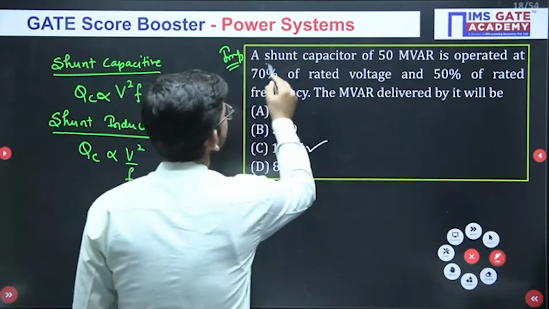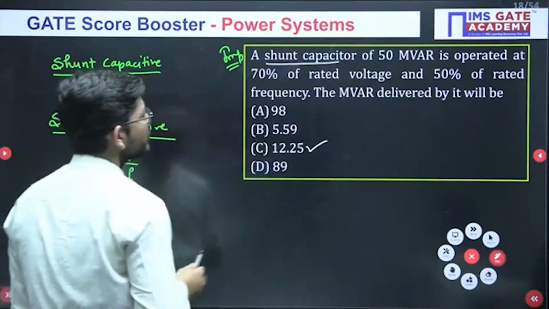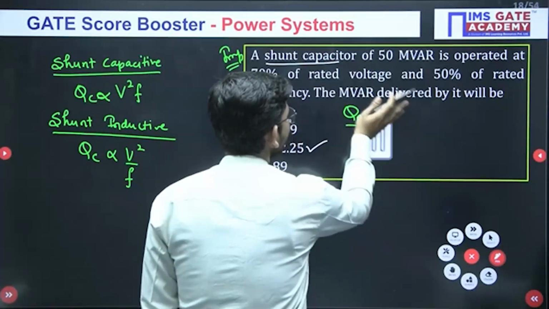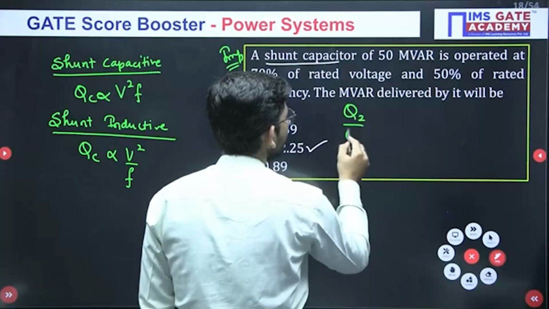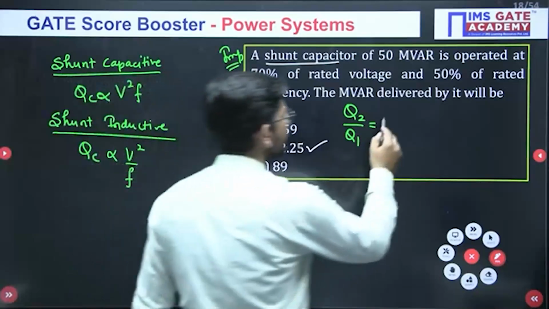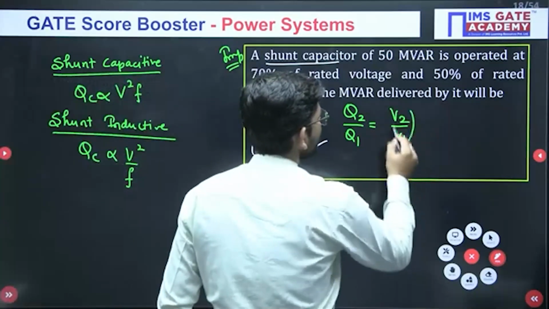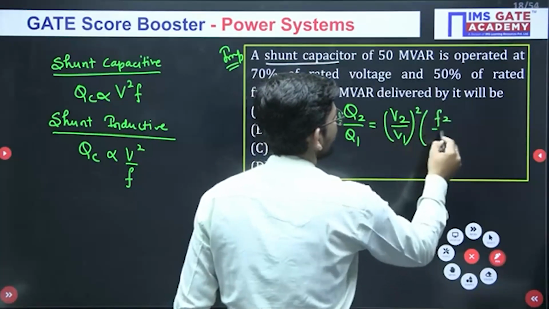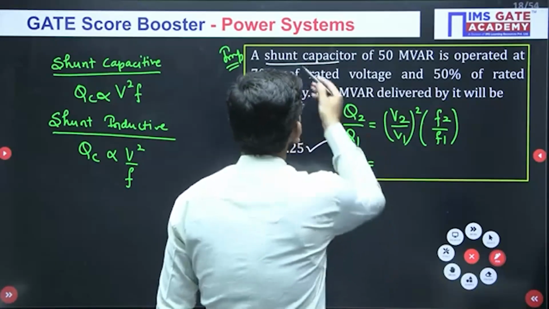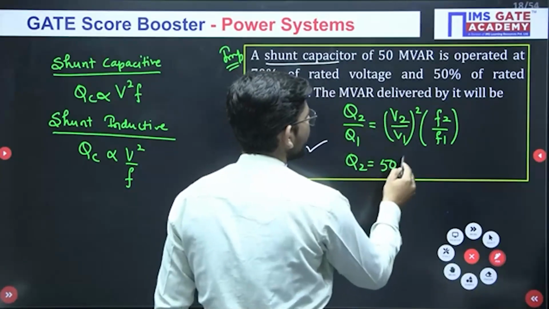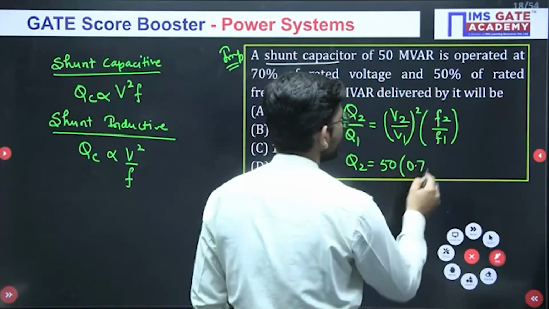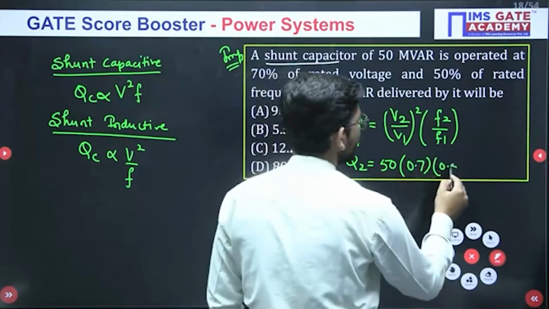Now what has been given to us? Shunt capacitor. So we have shunt capacitor here. So what will be QC2, or simply if I write Q2 upon Q1. From this particular data, just see shunt capacitor. So it will be simply V2 upon V1 square into F2 upon F1, isn't it? So now what will be Q2? So Q2 will be Q1. Q1 is how much? 50 MVAR. And what is the change in voltage? 70%. So 0.7, and change in frequency 50%, 0.5.